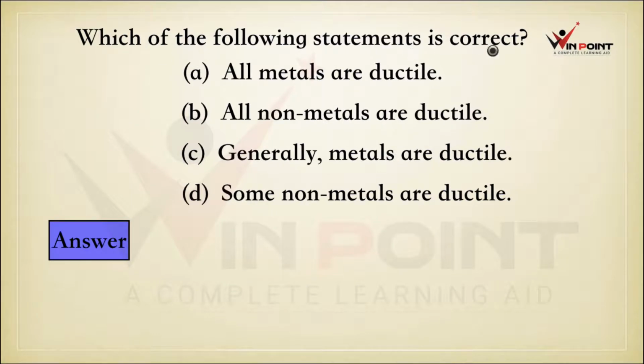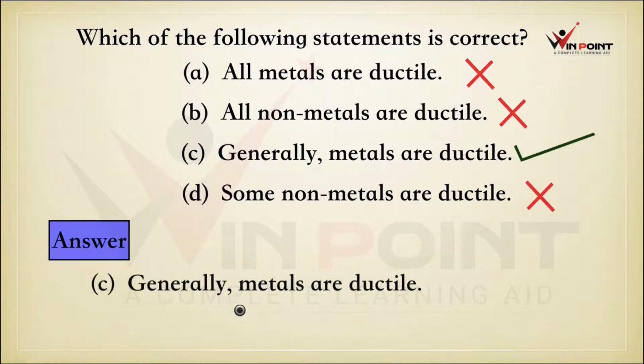Which of the following statements is correct? All metals are ductile, all non-metals are ductile, generally metals are ductile, some non-metals are ductile. All metals are ductile, we cannot say that because some metals like sodium and mercury are not ductile. All non-metals are ductile, it's a wrong statement. Non-metals are not ductile. Generally metals are ductile, that can be true because it is not a particular statement, it is a general statement. Some metals are not ductile, but most of the metals are ductile. Some non-metals are ductile. No, it's also a wrong statement.